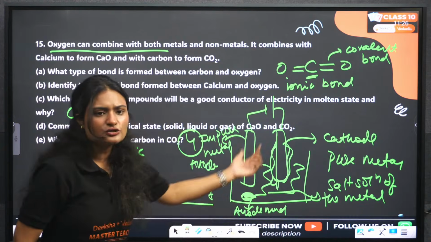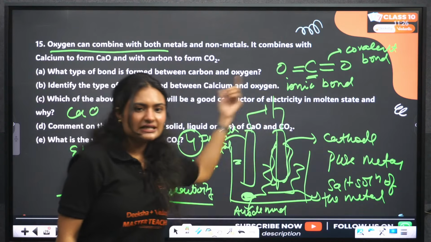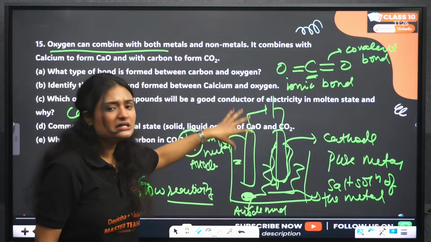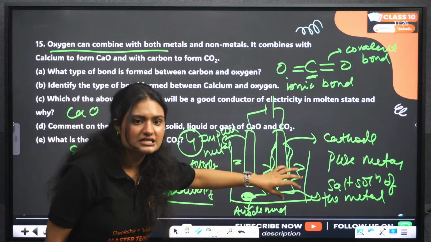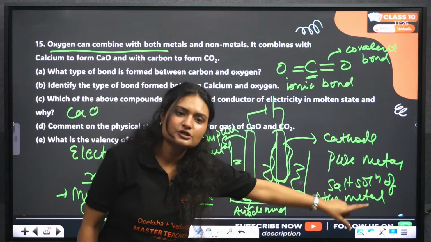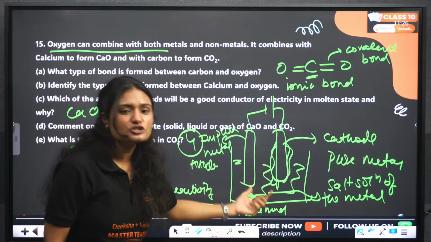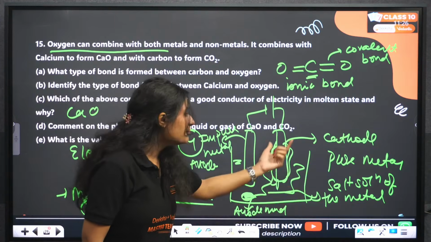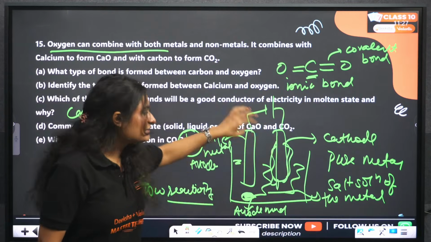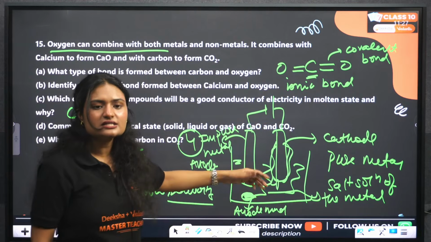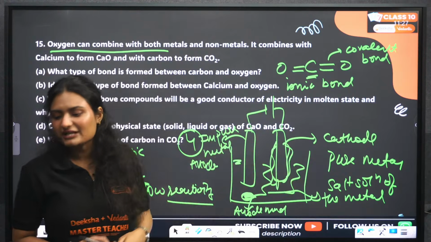Simple. There is an anode, there is a cathode, impure metal rod as the anode, pure metal rod as the cathode, pass electricity through it. What will happen? Impure metal rod will start breaking. It will dissolve in this solution. What is the solution? This electrolyte is the salt solution of that particular metal. From the salt solution, an equivalent amount of metal will deposit on the cathode. With time, the anode will disintegrate or vanish, and on the cathode you will get the pure metal, and that's how you refine it.